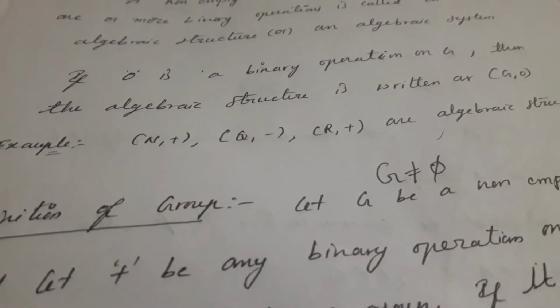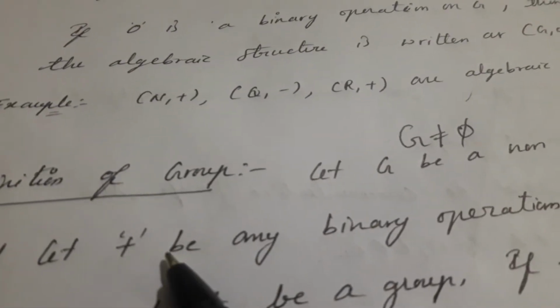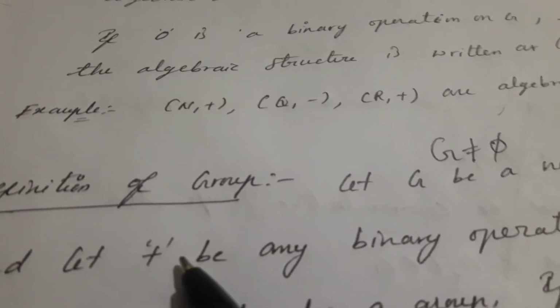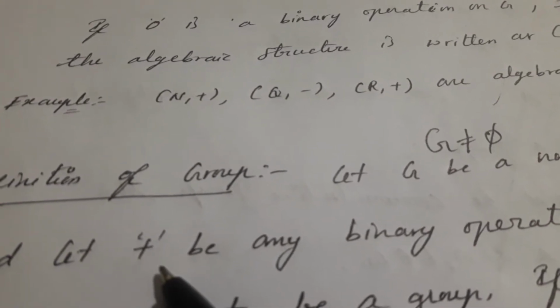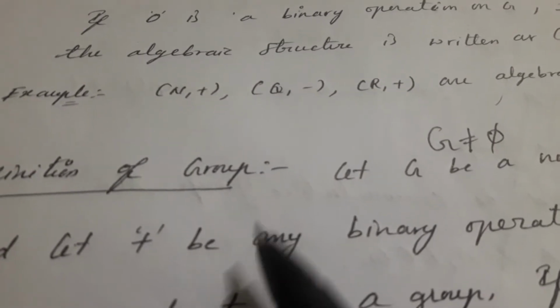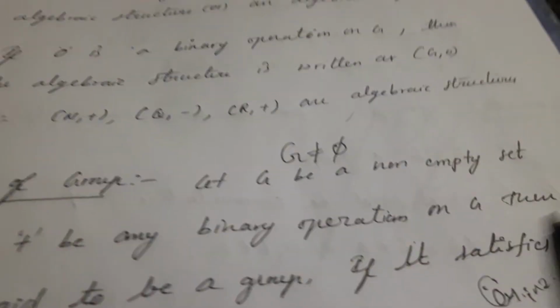Let G be a non-empty set and plus be any binary operation on G. It is not only for plus. You have to take minus, circle, star, division, or any other binary operation here. We can take any binary operation.